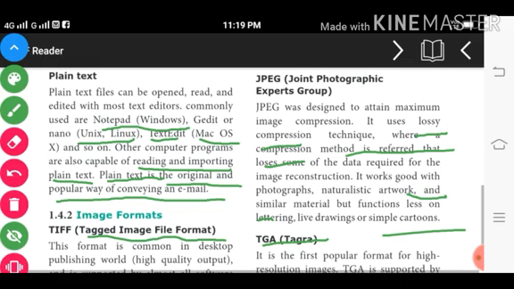JPG means Joint Photographic Experts Group. JPG was designed to attain maximum image compression. It uses the lossy compression technique, a compression method where some of the data is lost that is not required for image recognition. It works well with photographs, naturalistic artwork and similar material, but functions less well on lettering, line drawings and simple cartoons.